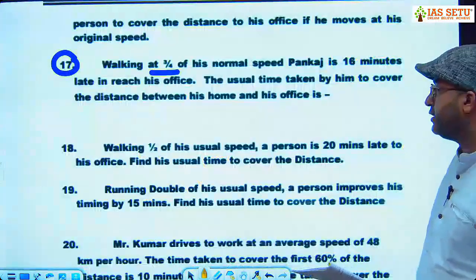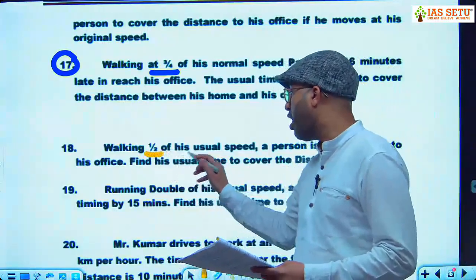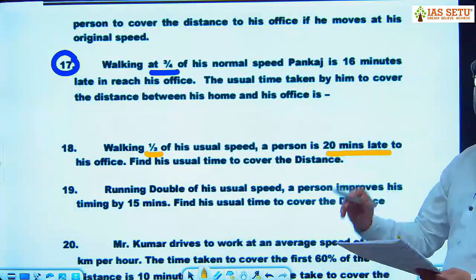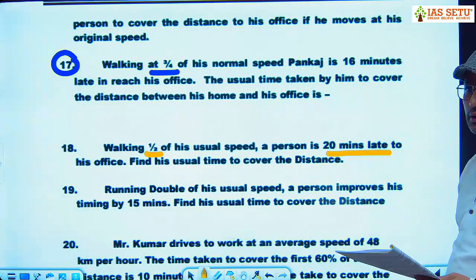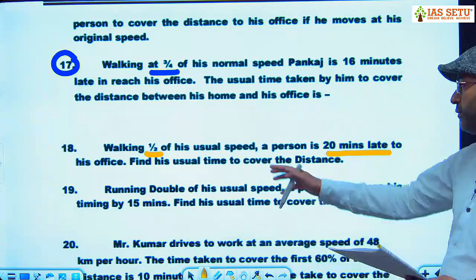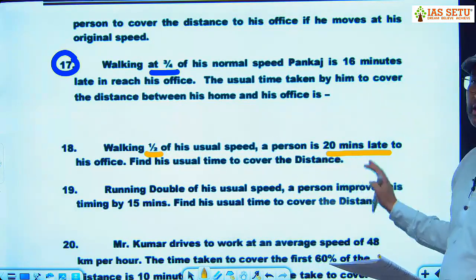Question number 18. Walking at half of his usual speed, a person is 20 minutes late to his office. If you go at half speed, you are taking 20 minutes extra. Find his usual time to cover the distance.